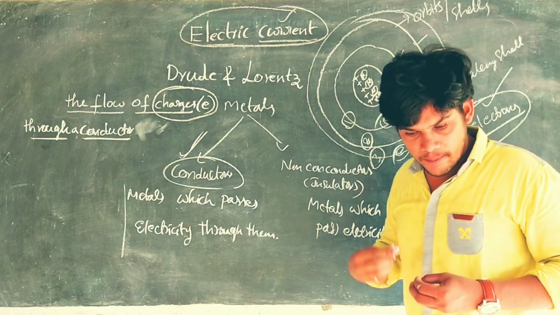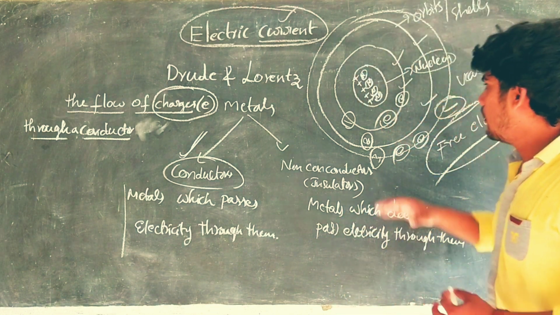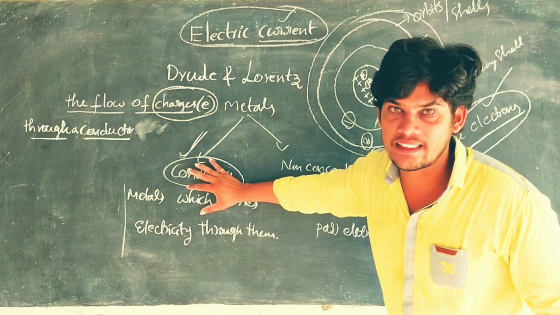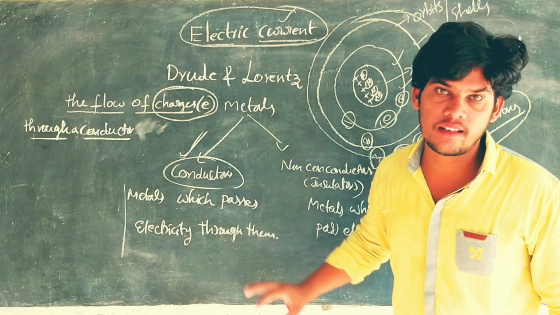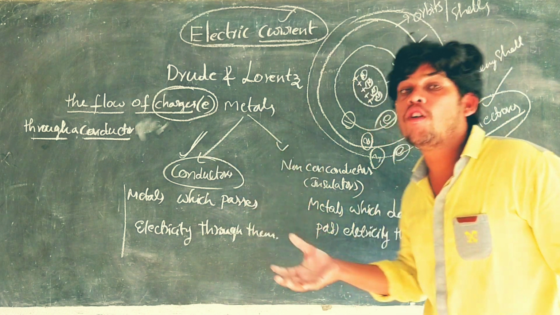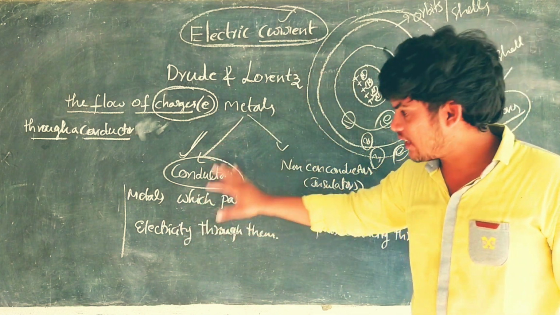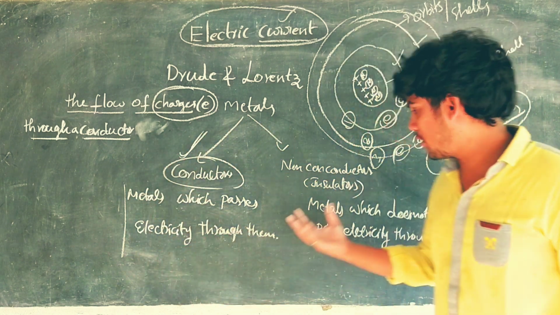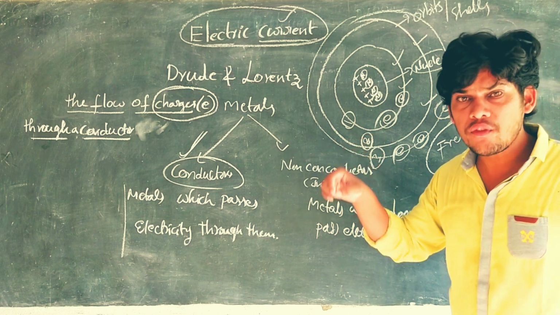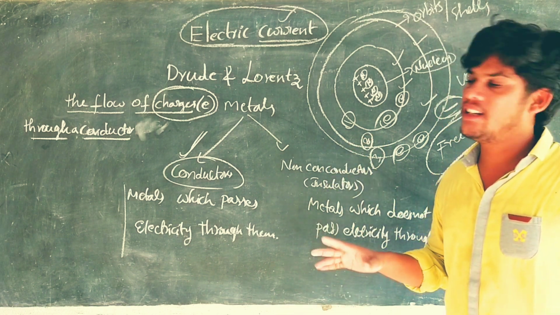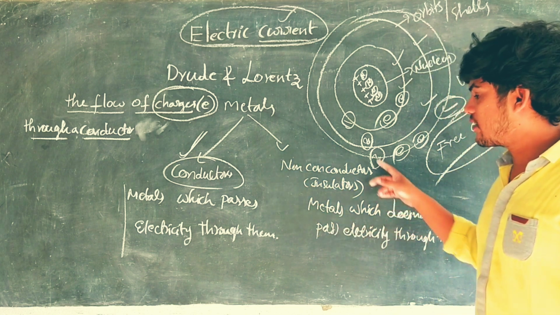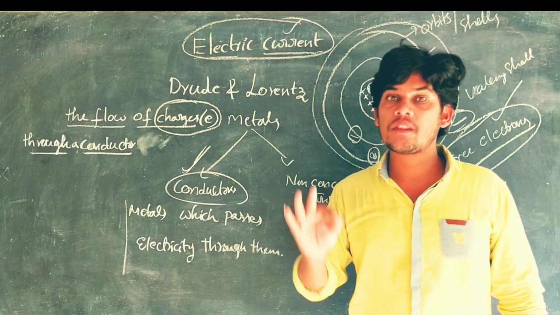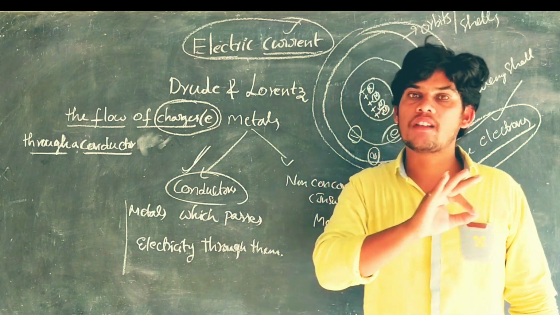So dear students, what I am going to say to you is, the free electrons are more in number in the conductor. Conductors like copper wire, iron, have more free electrons. That's why they pass electricity through them. What about insulators? There are no free electrons or very few free electrons. That's why non-conductors do not pass electricity. This is the main reason why conductors only pass electricity, not insulators.